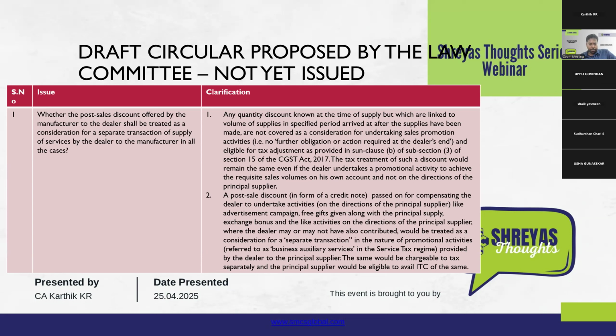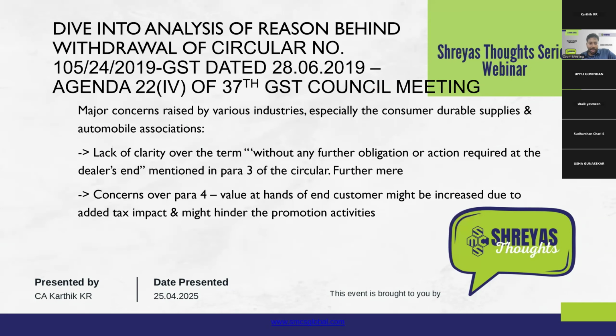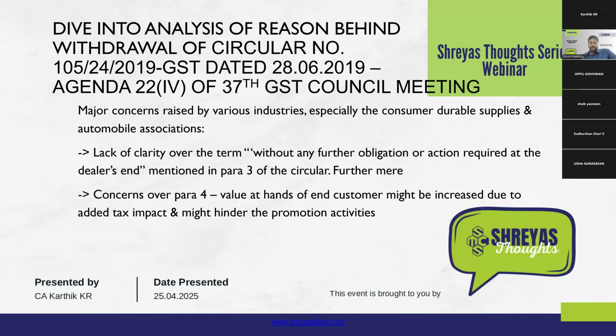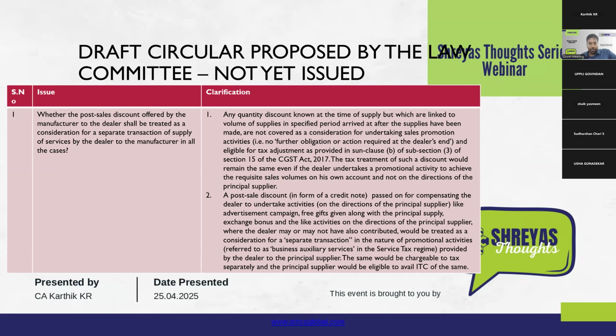The Council minutes had detailed attachments. There was a draft model circular proposed in this regard, which was to have been issued in substitution of the existing Circular 105 that was withdrawn. So, the Law Committee's recommendation was that the existing Circular 105 is to be withdrawn, yes, but instead, to clarify the aspect that 105 was trying to clarify, and to remove the ambiguities caused by 105, there was a proposed draft circular that was included or discussed in the 37th Council meeting.